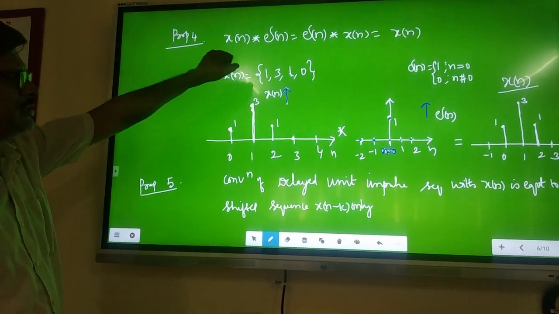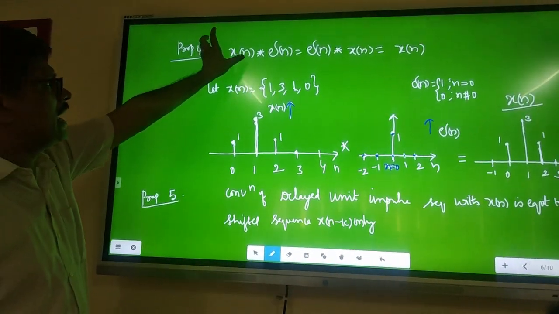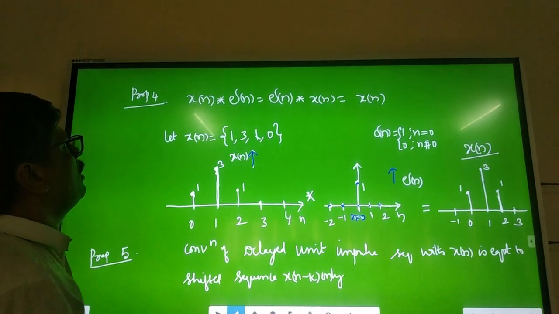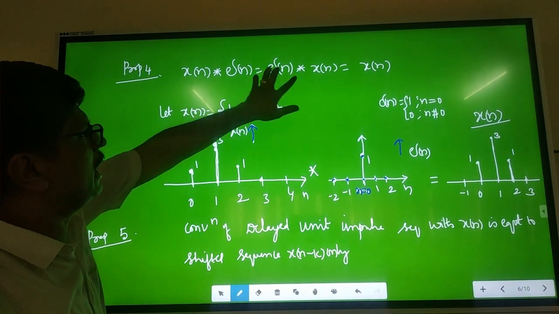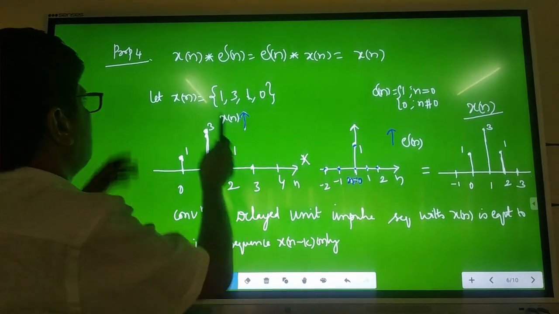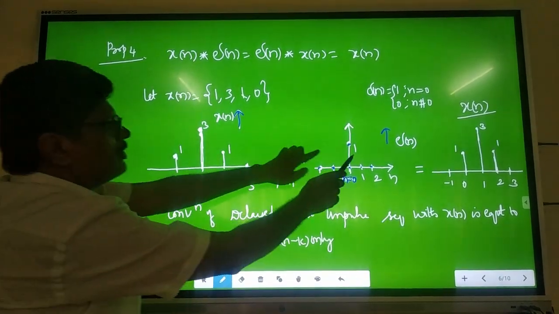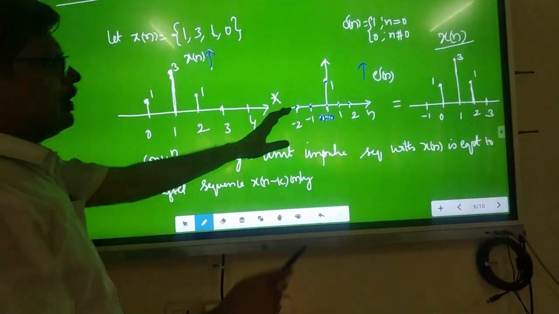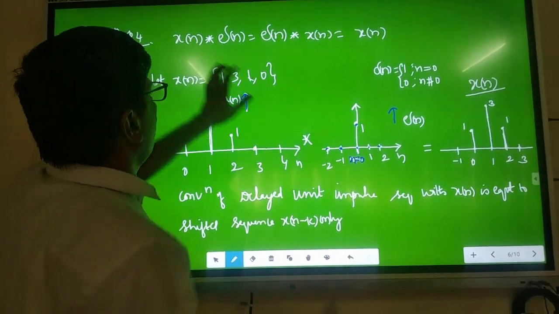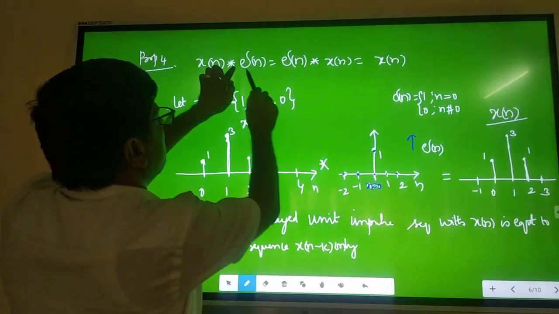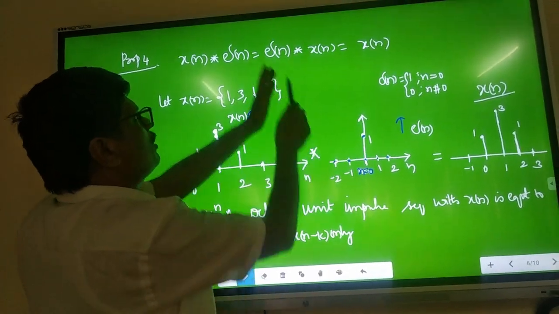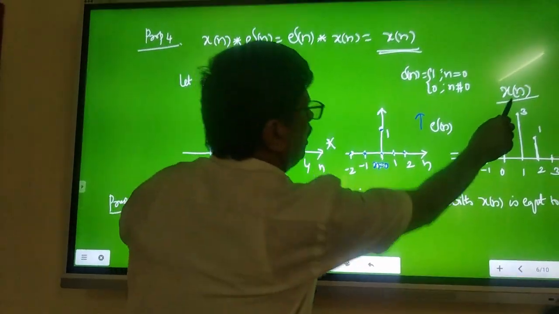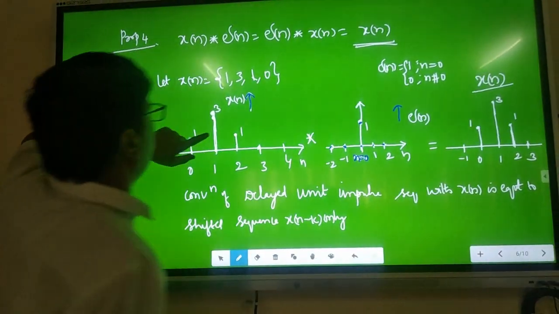Very, very one-line property. Just remember, this is useful in calculation. What is that? Take the x of n sequence and convolve with delta n. Then what will happen? You will get the answer as x of n. For example, x of n is any sequence, and the impulse function is 1 at n equal to 0. At all other points its value is 0. Now when you convolve any sequence with the impulse function, you will get the sequence itself. Whatever sequence is there, that only you will get. For example, you will get x of n only.